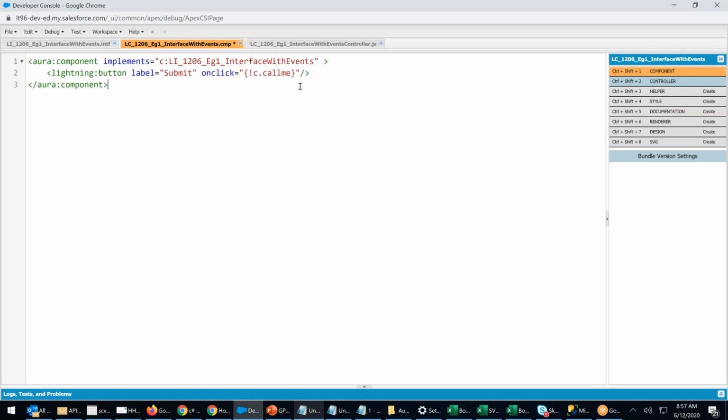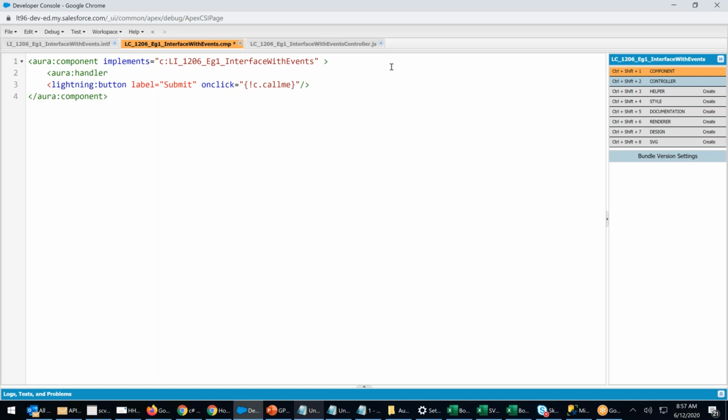Now, who can handle? Anyone can handle. Whoever is subscribing to this event can handle. Let's assume that here only we want to handle. Whoever wants to handle has to put aura handler. So this component is firing as well as handling.